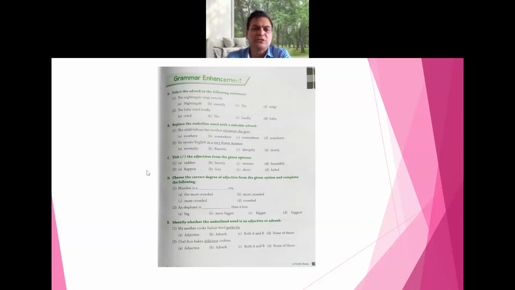Okay, this is a very important example, this particular degree of adjectives. Very good. Okay, identify whether the underlined word is an adjective or adverb.